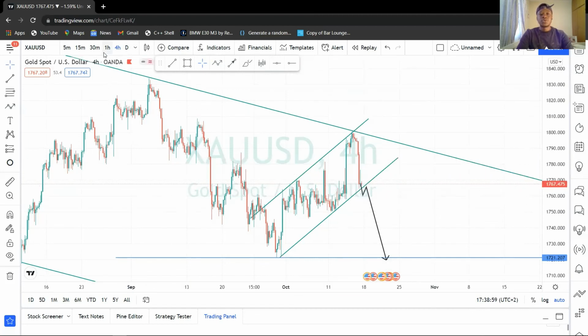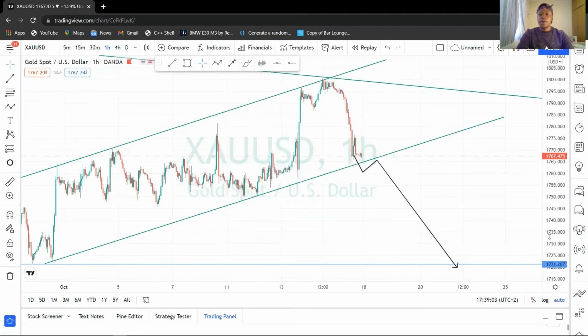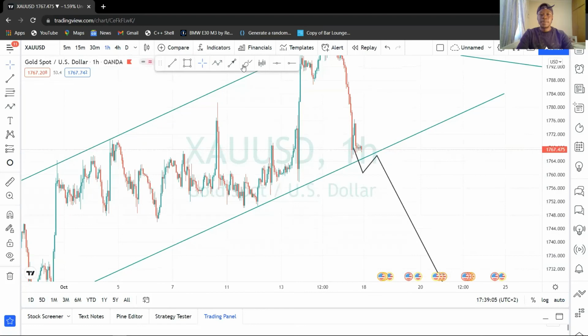So let's just simply go to your 1 hour time frame. On a 1 hour time frame, what I'm gonna expect is just a high price giving me a double top, and then I'm gonna sell it. If it doesn't do this, I'm expecting a break on it, and then I'm expecting a retest. So that's it for gold.